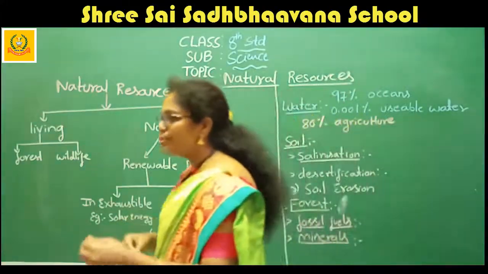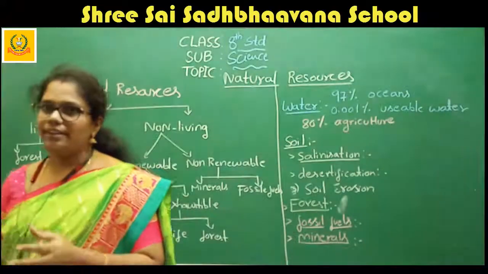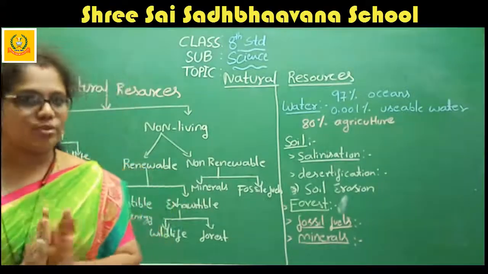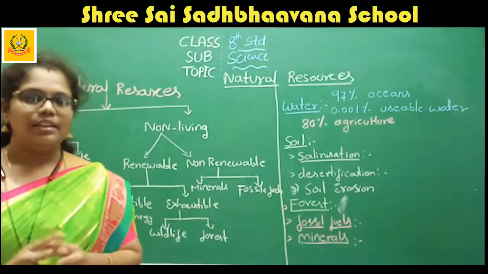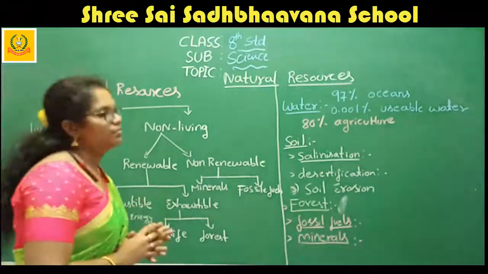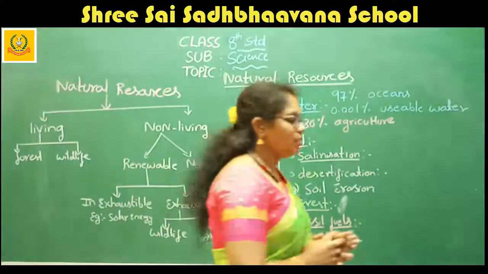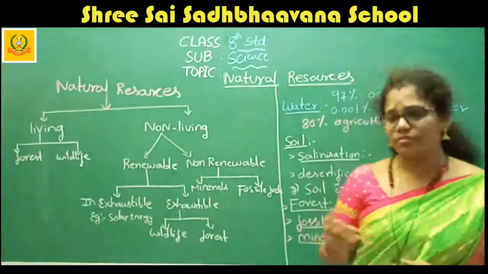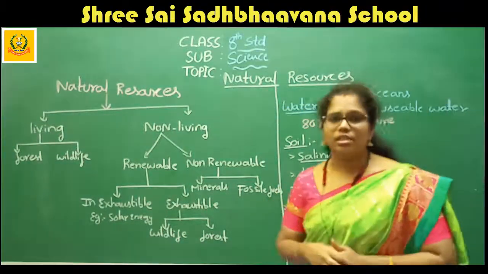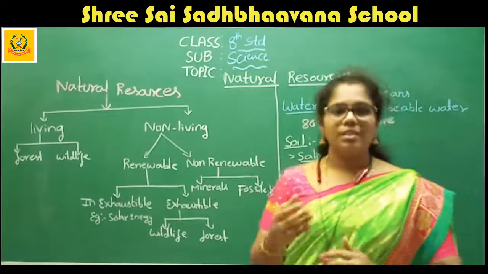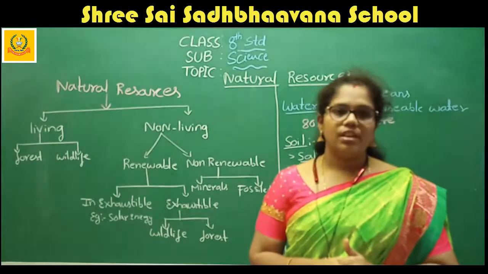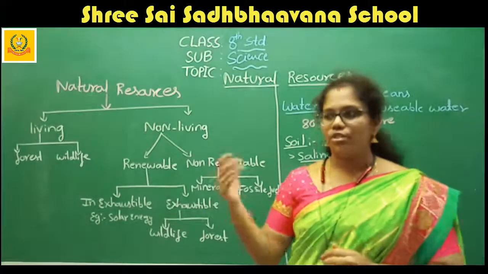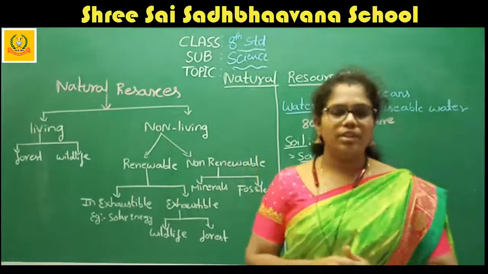If you keep using these resources, one day or another they will be completely over. They get stopped or completely finished. The best examples of non-renewable resources are minerals and fossil fuels. These are some of the best examples. The minerals and the fossil fuels will be used up one day or another.